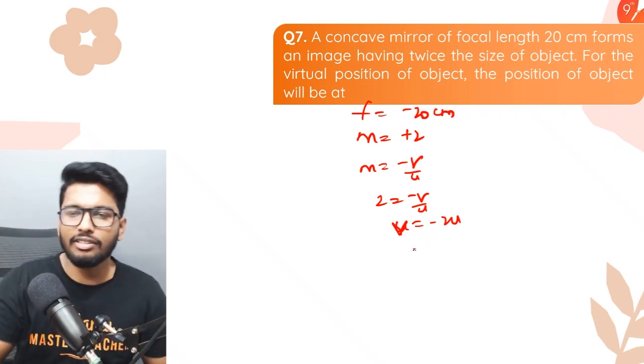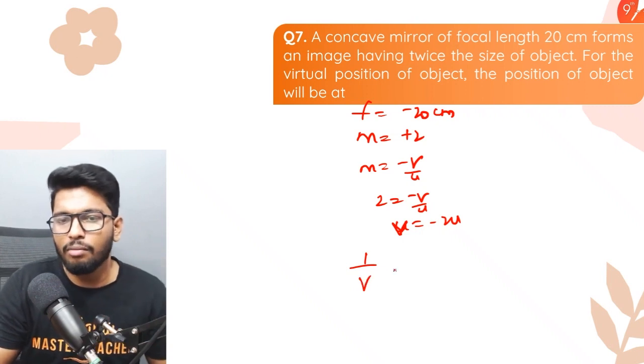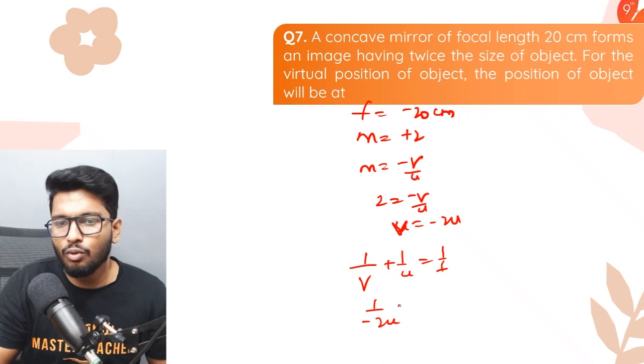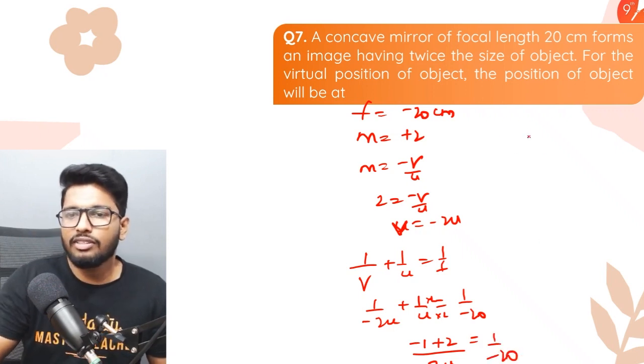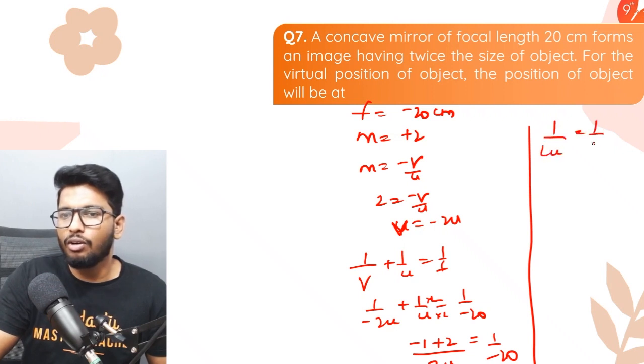You're taking U to the other side, right? Now, we also know the mirror formula, 1 by V plus 1 by U is equal to 1 by F. So 1 by minus 2U plus 1 by U is equal to 1 by minus 20. So multiply U by 2, so that's minus 1 plus 2 whole divided by 2U, which is equal to 1 by minus 20. So this can be further simplified as 1 by 2U, which is equal to 1 by minus 20.